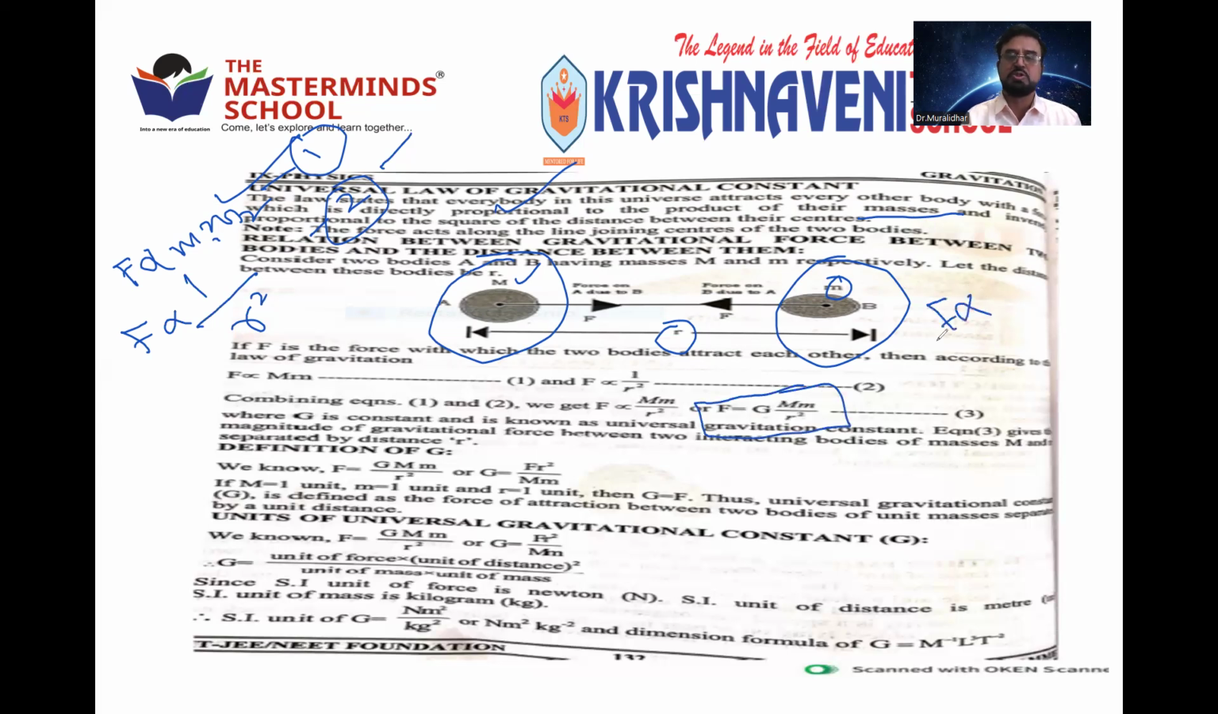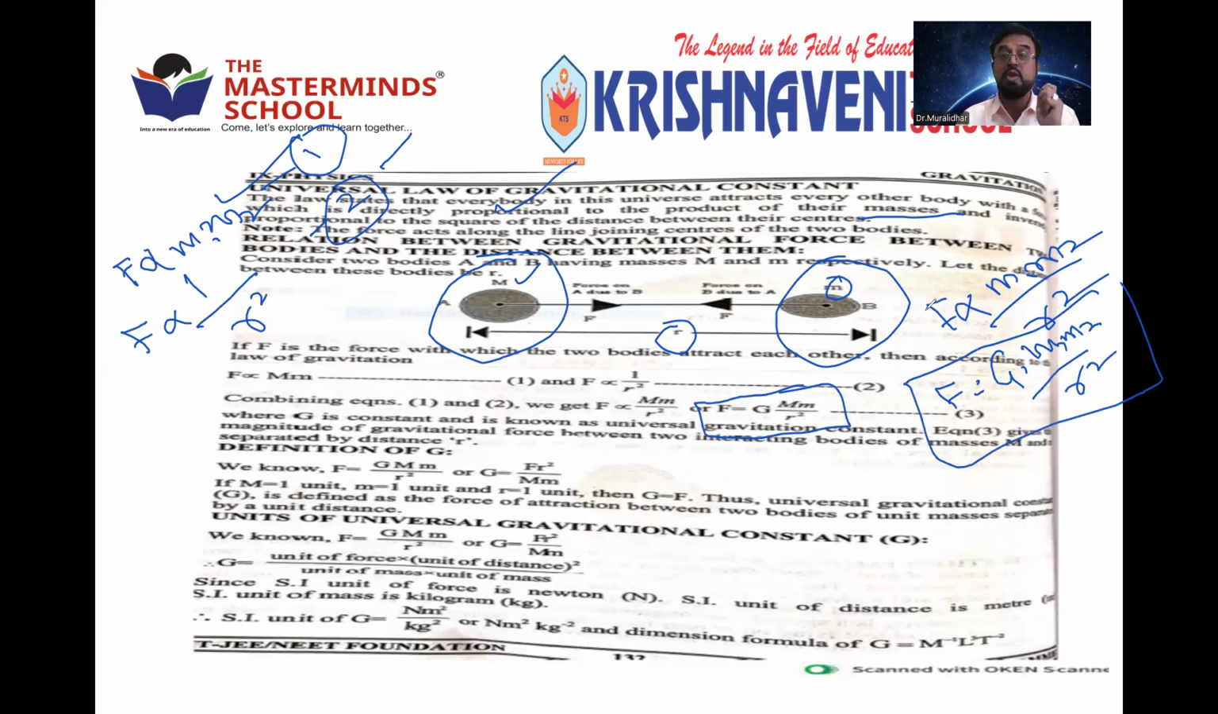So F is proportional to m1 m2 by r square. Right? So I can write F is equal to G m1 m2 by r square, where G is taken as a constant to remove the proportionality symbol. This is the formula for the gravitational force, the universal gravitational force.